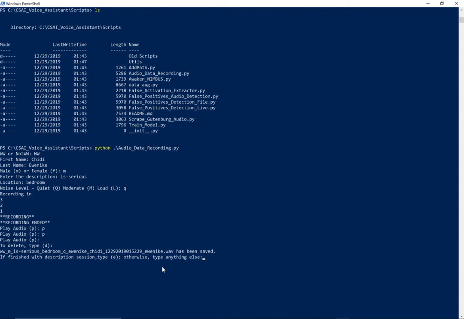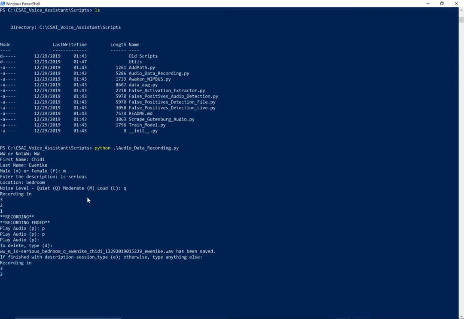Yeah, I'm relatively content with that audio sample. So now I want to continue recording more audio samples. What we could do is type E and then exit this session. Our current session, what I'm doing is providing a wake word sample with this inflection, with this tone, and then this pronunciation in this environment. If any of these details change, then I would type E and then try to change what those details are. But I want to record another sample with this description. So what I'll do from here is hit enter.